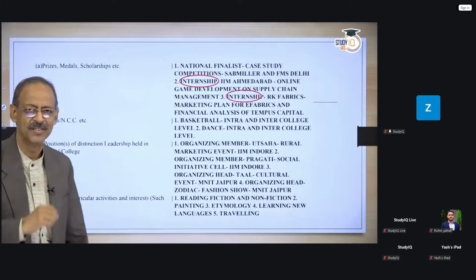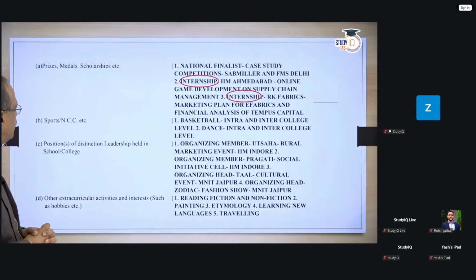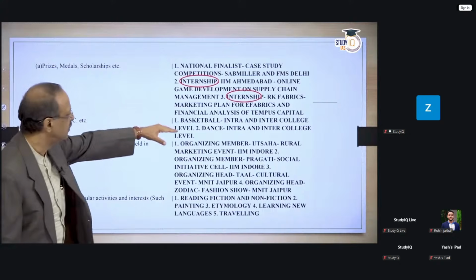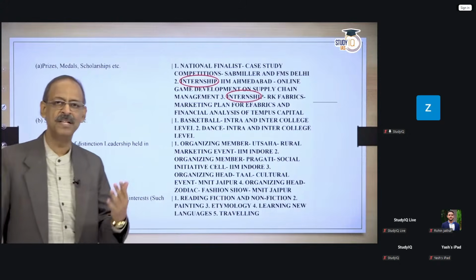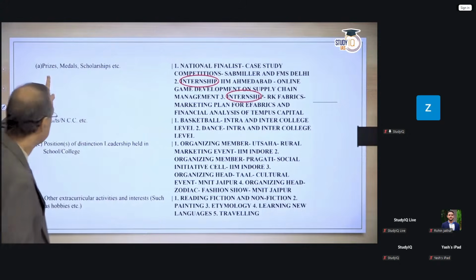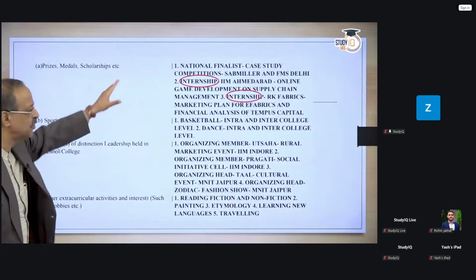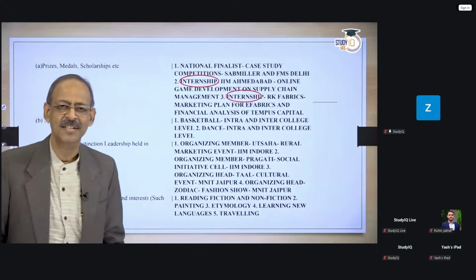Now, this is very interesting. This is another one. Now, the points that had to be written here were prizes, medals, and scholarship. When you read this, is internship in IIM Ahmedabad a prize or a medal or a scholarship? No, he can stretch by saying, sir, extra likha hai, isliye maine likh diya.